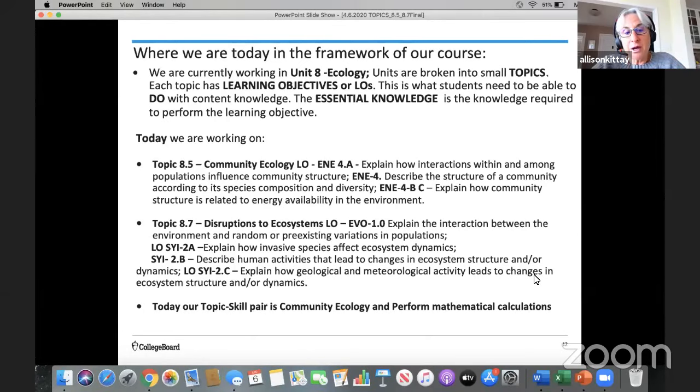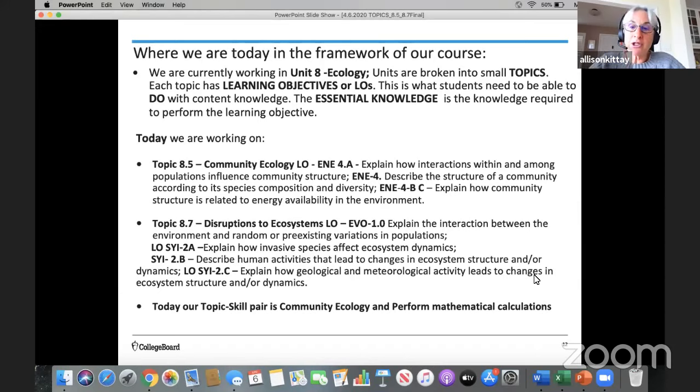And then for disruptions to ecosystems, we'd like you to be able to explain how interactions between the environment and random or pre-existing variations in populations. We'd like you to be able to explain how invasive species affect the ecosystem dynamics. We'd like you to be able to describe how human activities lead to changes in the ecosystem structure and/or dynamics. And finally, we'd like you to be able to explain how both geological and meteorological activity leads to changes in the ecosystem structure and/or dynamics.